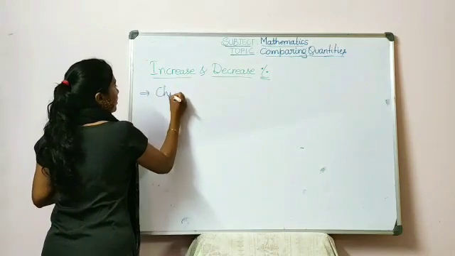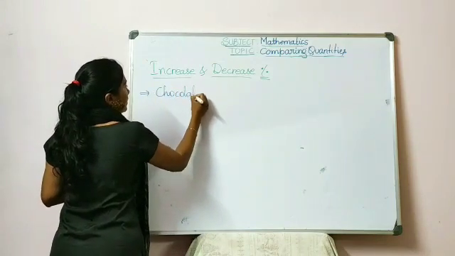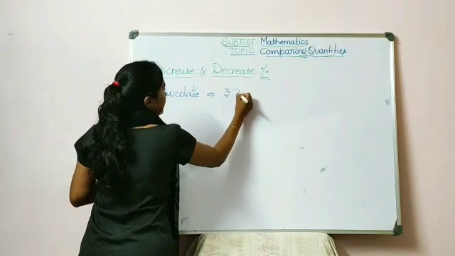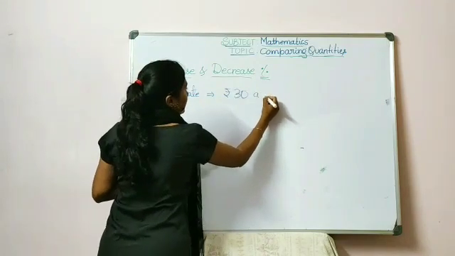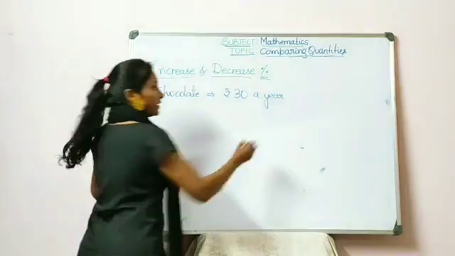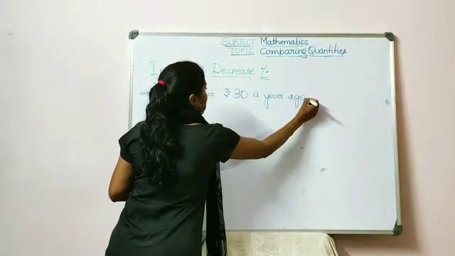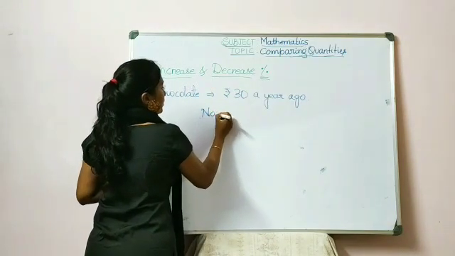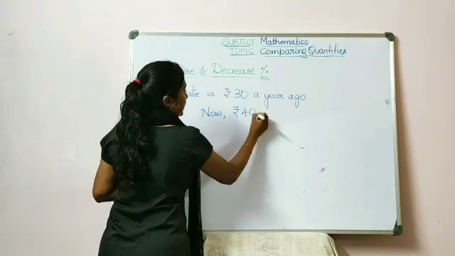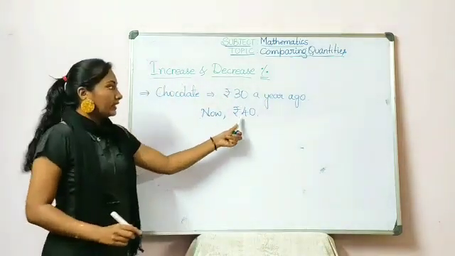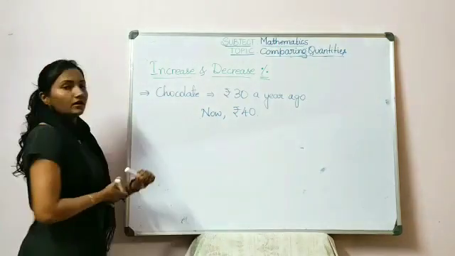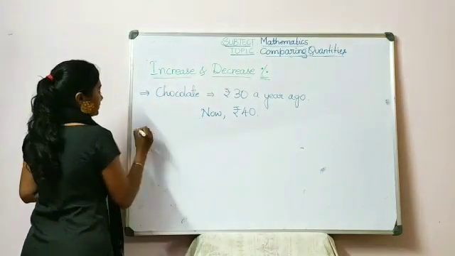So the chocolate was costing rupees 30 a year ago, and now it is costing rupees 40. So now there is an increase in price of 10 rupees. So how do we find the percentage?